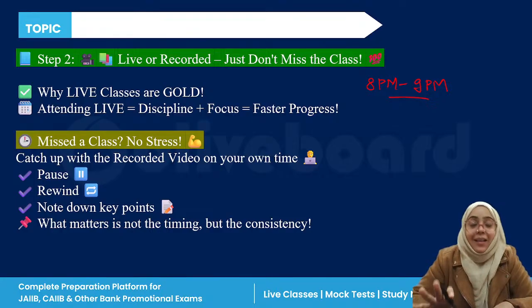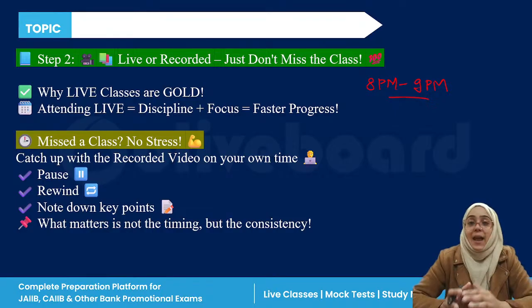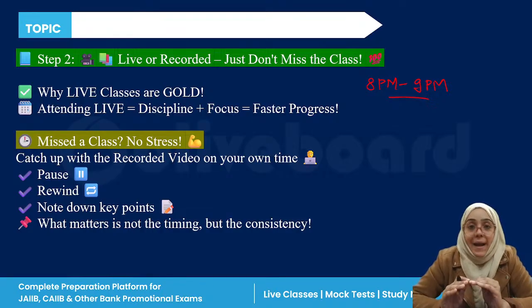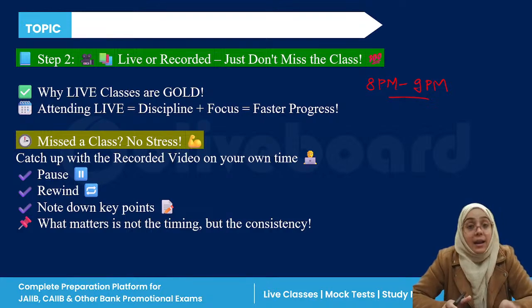So the timings are as per your bank timing. So you don't have to choose one between these two, right? You can easily attend the session. But in case you are missing the session, don't worry, just watch the recorded version. But watch the recorded version on that day only. Don't pile up syllabus for the last minute, right? This is the same thing which I'm telling you again and again in every class, because this is a very important step.